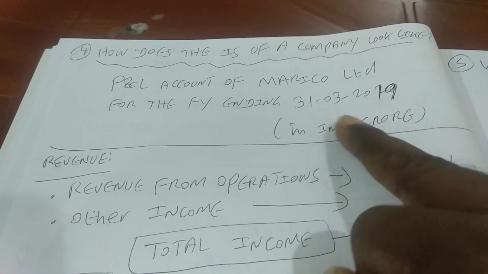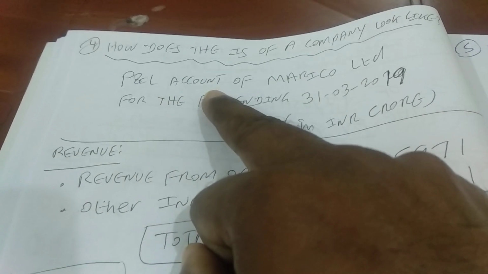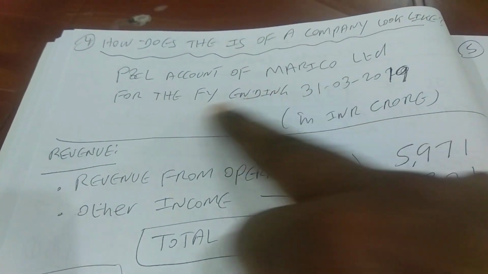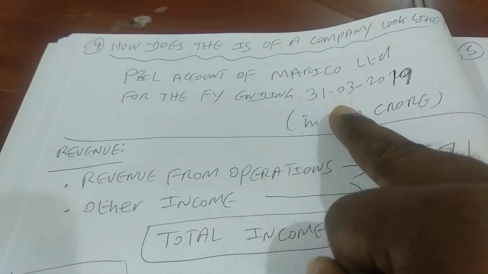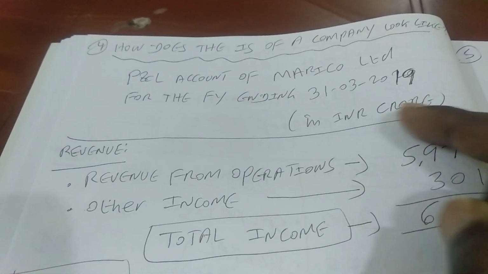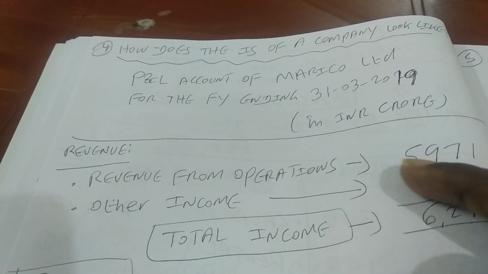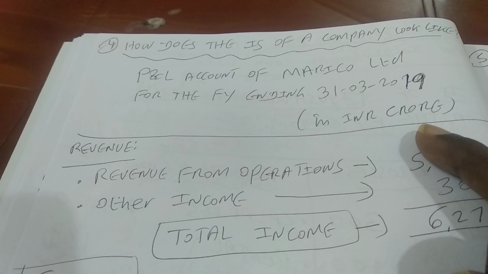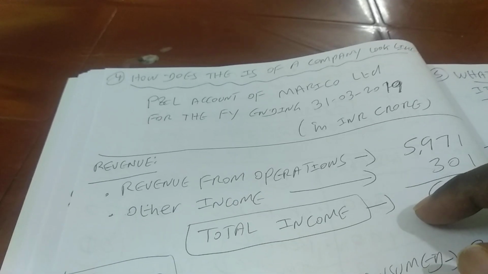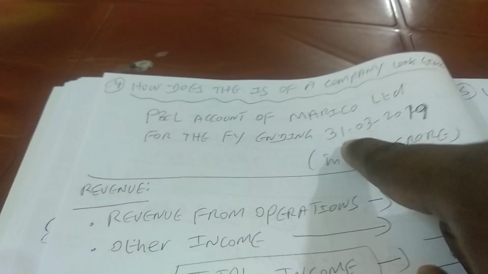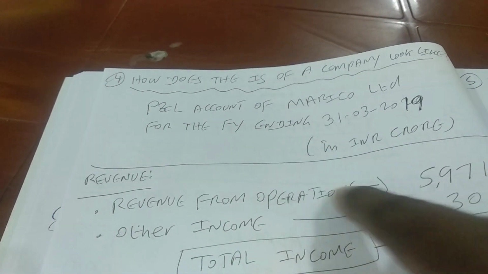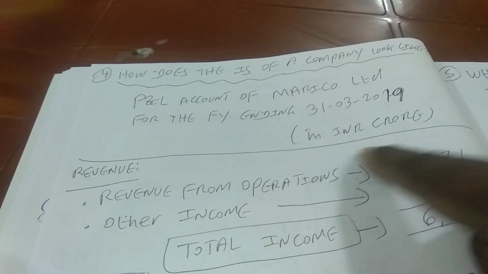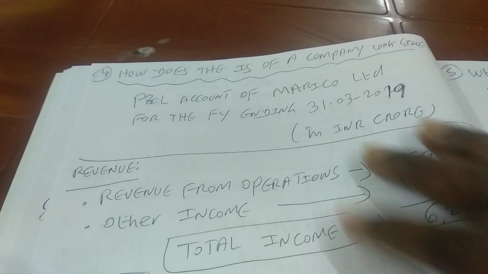This is the income statement or profit and loss account of Marico Limited for the financial year ending 31st March 2019. It is given in terms of INR crore.